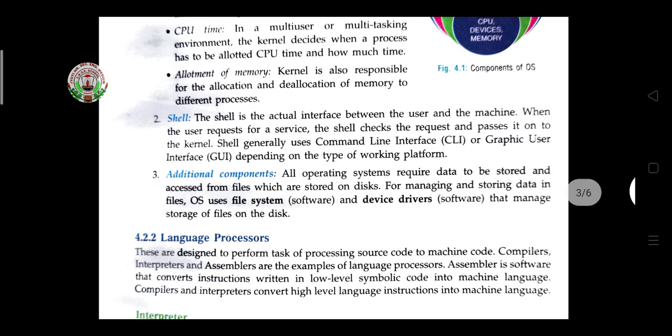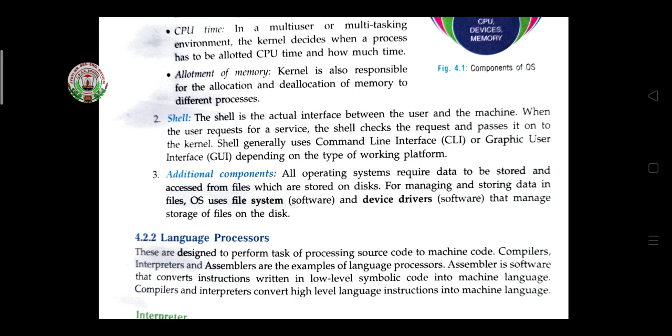Then the shell. The shell is the actual interface between the user and the machine. When the user requests a service, the shell checks the request and passes it on to the kernel. The shell generally uses a command line interface or graphical user interface depending on the type of working platform.